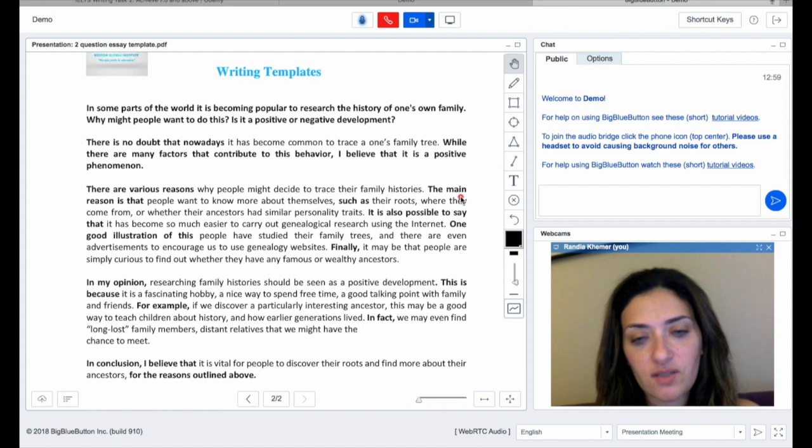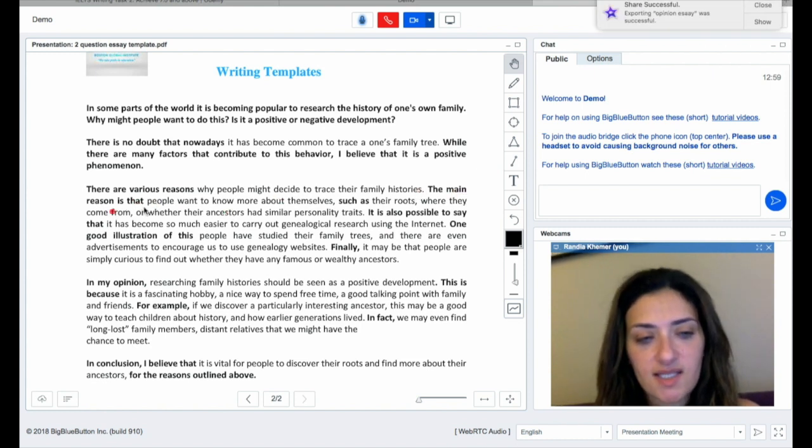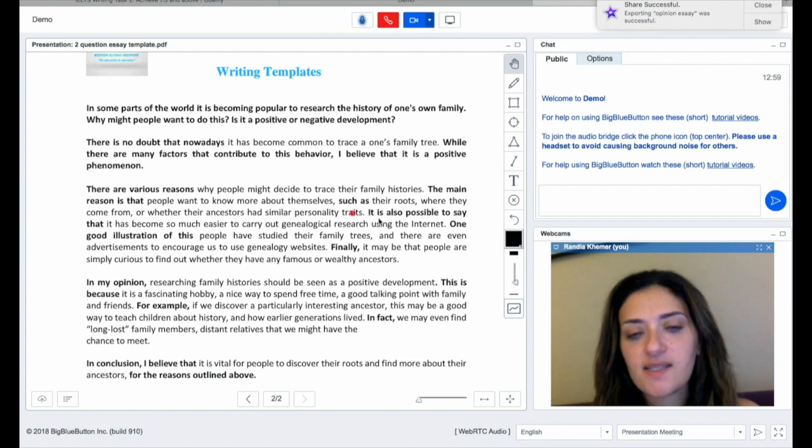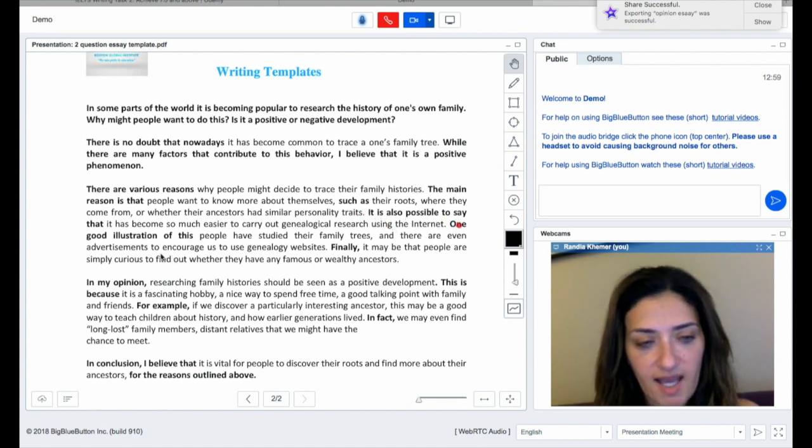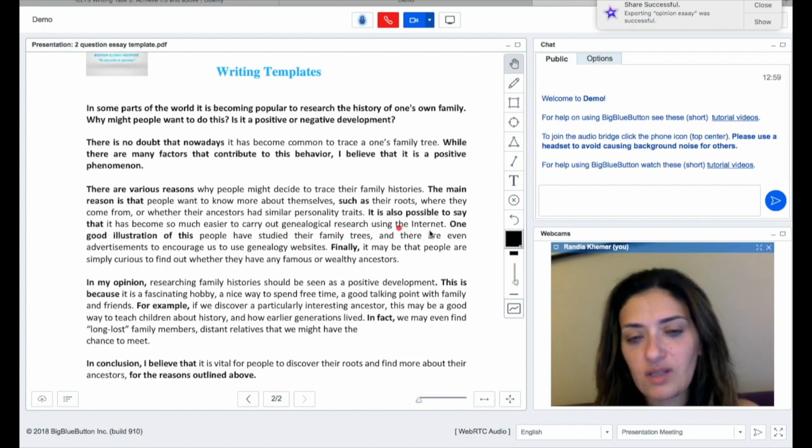Then you're going to tell me the first reason. The main reason is that people want to know more about themselves, such as a very simple example, the roots, where they come from, or whether their ancestors had similar personality traits. Second reason, it's also possible to say that it has become so much easier to carry out genealogical research using the internet. One good illustration of this, people have studied their family trees, and there are even advertisements to encourage us to use genealogy websites.